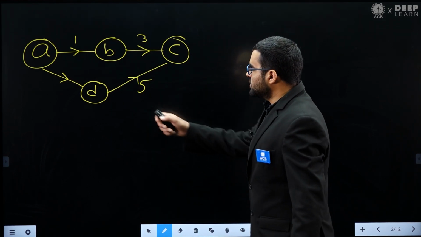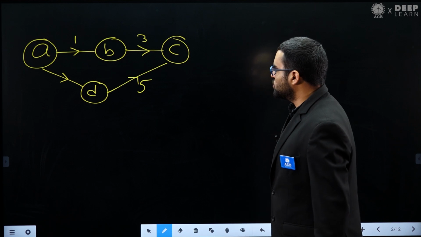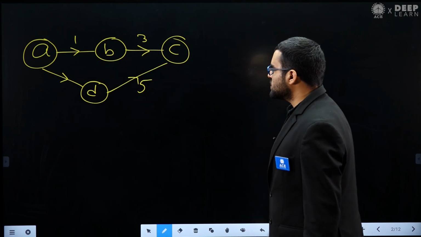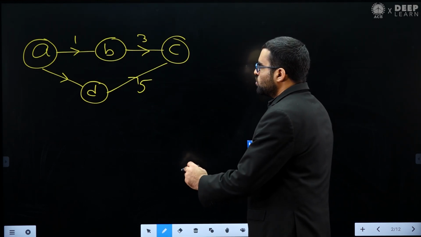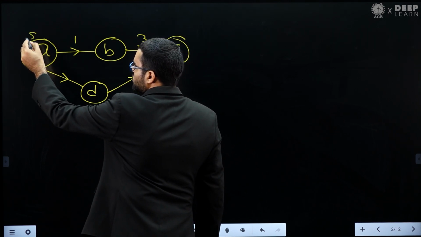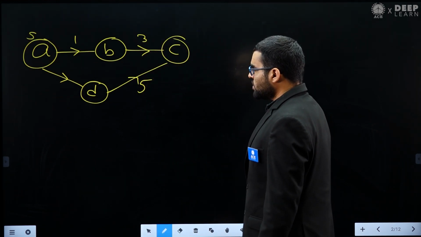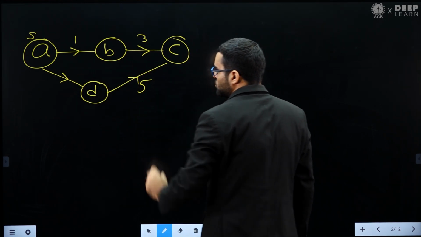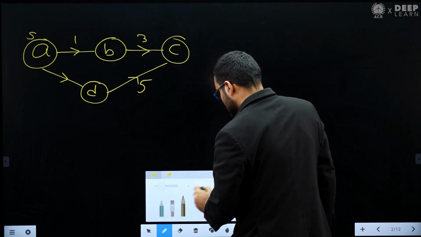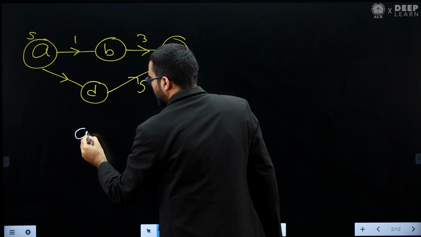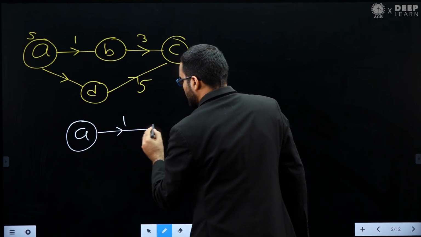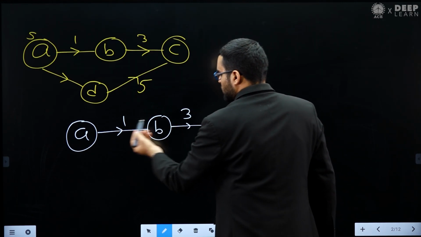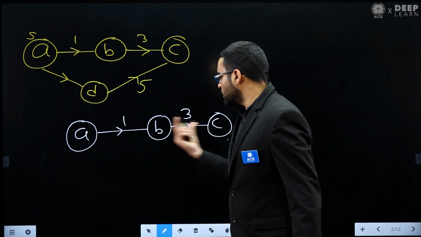Just to explain the definition of this quality score, I have taken this graph. Let's assume that this is the source vertex, A, and I want to find out the quality score of a path. Now consider this path from A to C. From A I am going to B, and then from B I am going to C. So from A to B to C, this is the path.